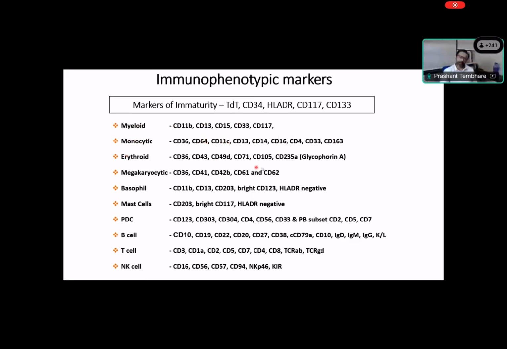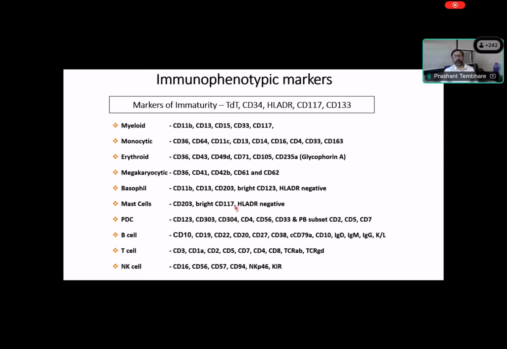Then for erythroid lineage, we know that glycophorin, CD71 is strongly expressed, CD36 is expressed. These are also different markers. Similarly, the megakaryocytic lineage also has CD36, 41, 42b, 61, 62. These are megakaryocytic ones. For basophils, we have again CD13. So you can see CD13 is strongly expressed in the majority of the myeloid lineage. Then we also have a specific marker like CD203, which is only expressed in basophils and mast cells. Then we have marker CD123, which is also expressed in basophils, mast cells, and dendritic cells.